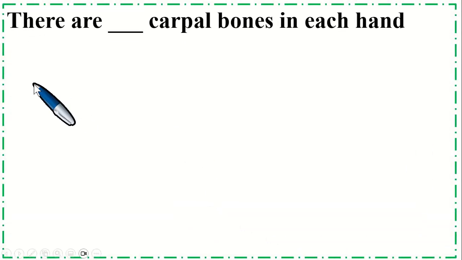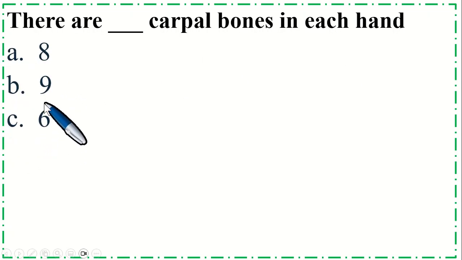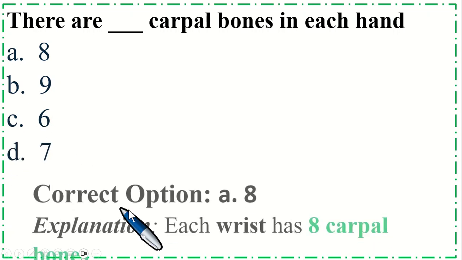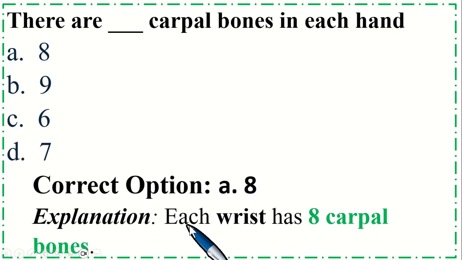Dear students, this is a very important MCQ. There are dash carpal bones in each hand. Option A, 8; option B, 9; C, 6; and option D, 7. So the correct option is A, 8. Each wrist has 8 carpal bones.